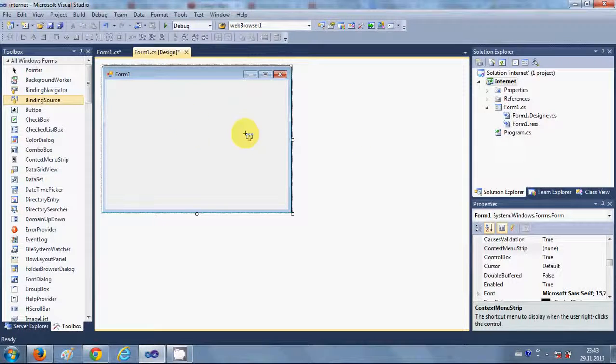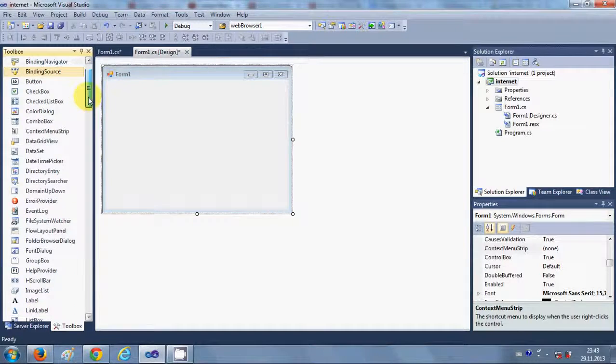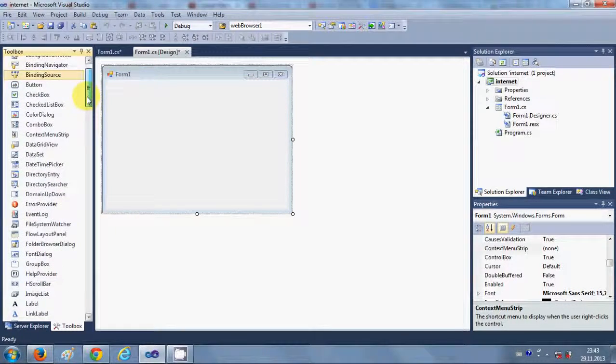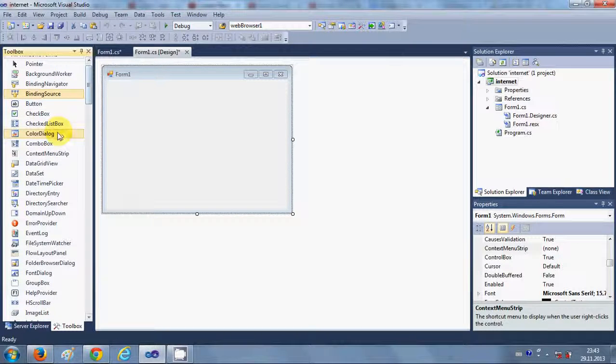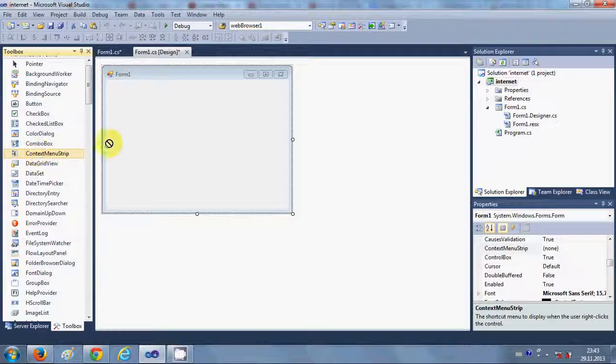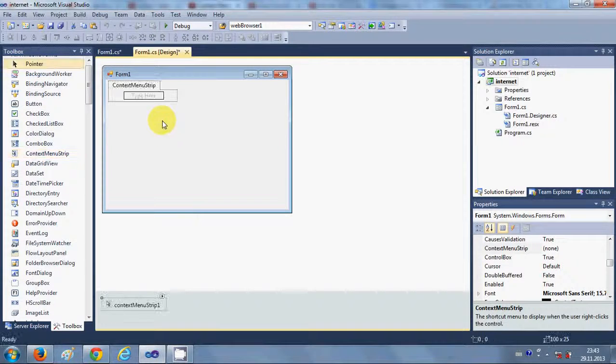For example, I want to choose a context menu for this form. So I will go to the toolbox and take a context menu from here. I will search for it. This is here, ContextMenuStrip, and place it here.